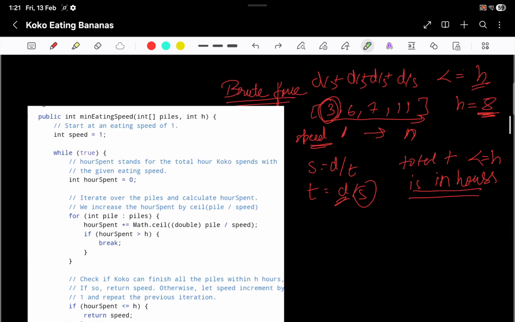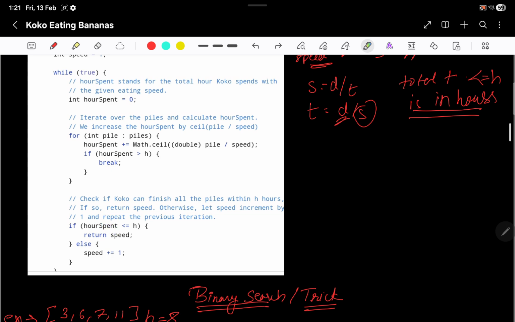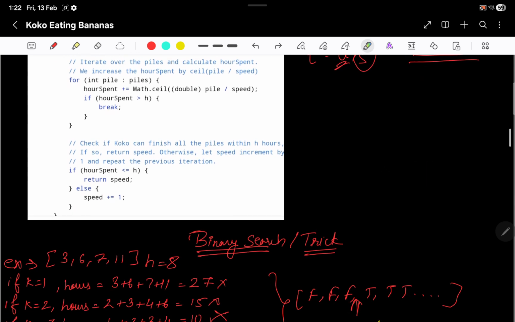So here I can say that I have gone through all the speeds, and whatever minimum value satisfies h hours, then it is fine. Otherwise I'll just increment the speed by 1. Why 1? Because it is given that we have to do it per hour, right? That's why 1. So the unit of speed here is per hour.